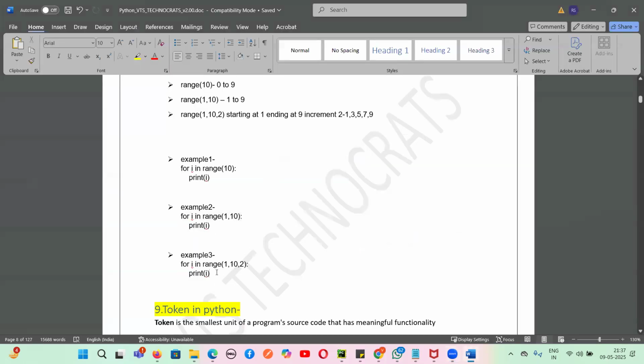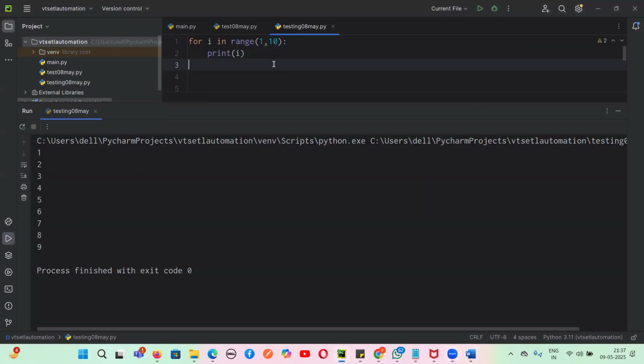Next, let us just see this one. How much you have understood? So now tell me. Can someone tell me what will be the starting value here? 1. What will be the ending value? 9. What is the step? 2. So what will be the outputs here?